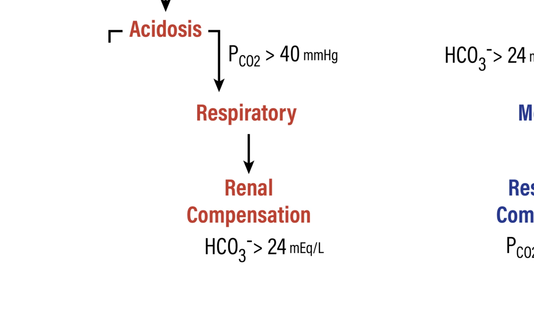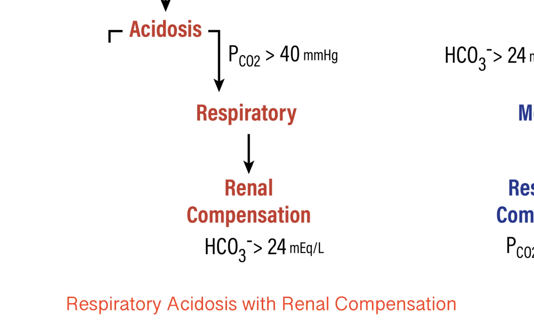So if we see that the bicarbonate concentration is significantly greater than the 24 milliequivalents per liter, then we would say that there is evidence of renal compensation. So from the top, if the PCO2 is greater than 40 and the bicarbonate concentration was greater than 24, we would say respiratory acidosis with renal compensation.